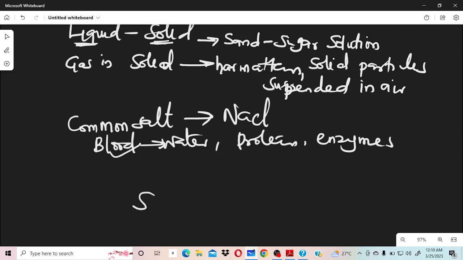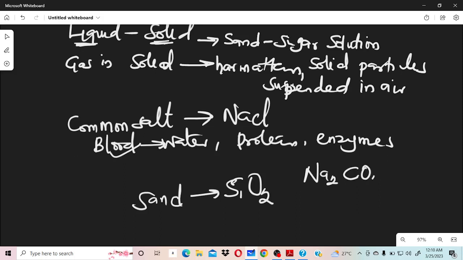You know your sand, that's silicon dioxide. Okay, so this is a compound. So for all compounds and all elements, they are pure substances. While our washing soda, that's Na2CO3. That's the chemical formula for washing soda.